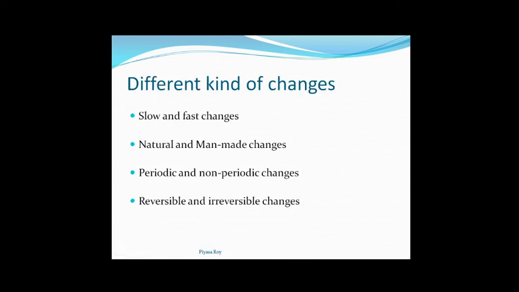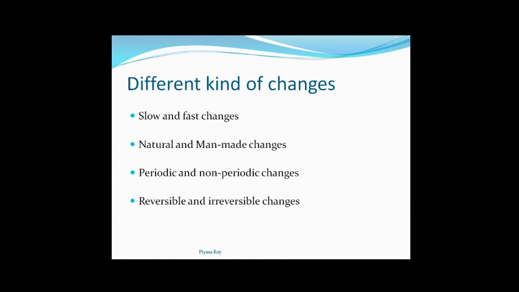So what are the different kinds of changes? We can classify them as slow and fast changes. Slow changes are those changes which take some time to occur, like change of season, change of day and night.